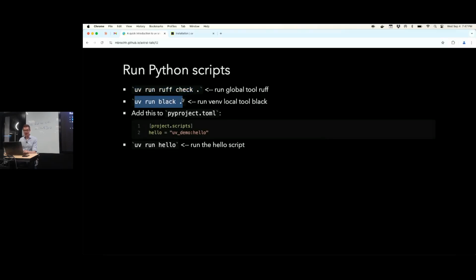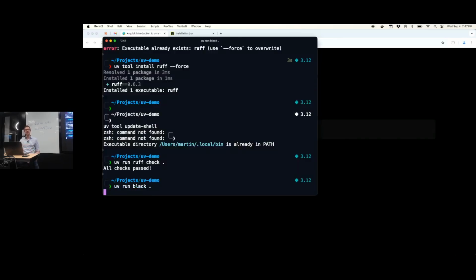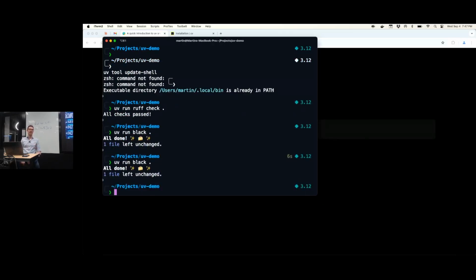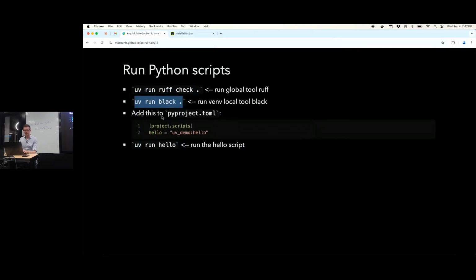I had also installed Black in my venv, so I can also run Black by saying uv run Black. Yeah, so here it executed Black. Black is a code formatter as well, right? So essentially, when you say uv run and you ask to execute some kind of binary, uv will figure out where it can find this binary, right? It knows where it usually installs its own binary, so it will first look into your virtual environment, and then it will look into your local bin folder and see if Ruff can be found there, and it's going to use that one, okay? So that's how we can execute stuff.